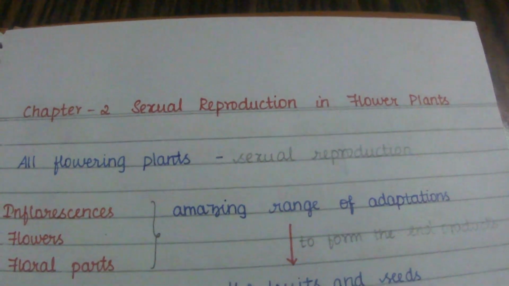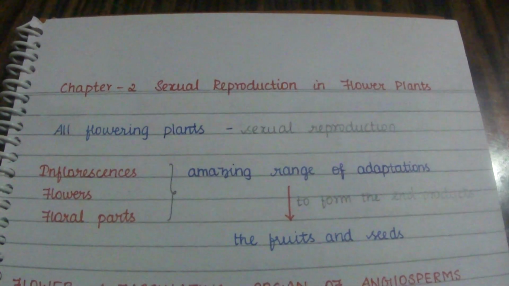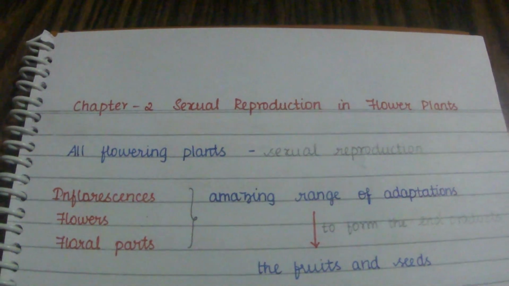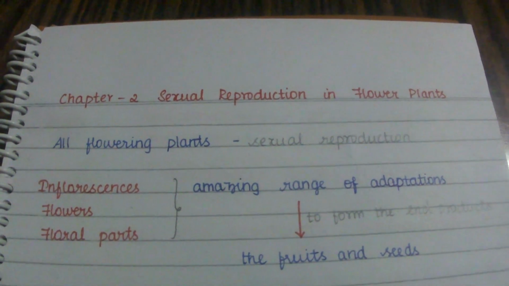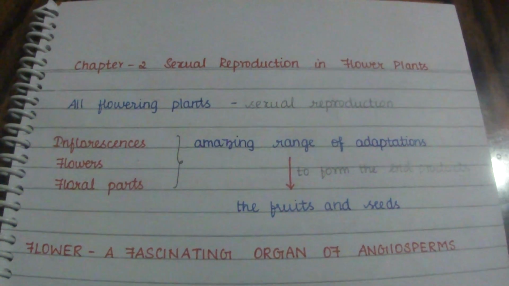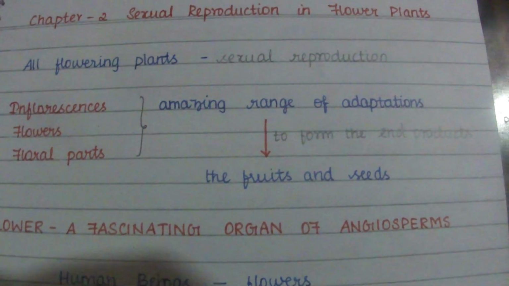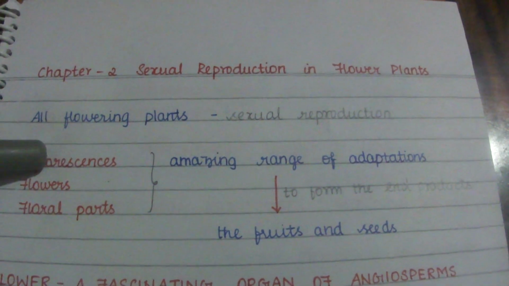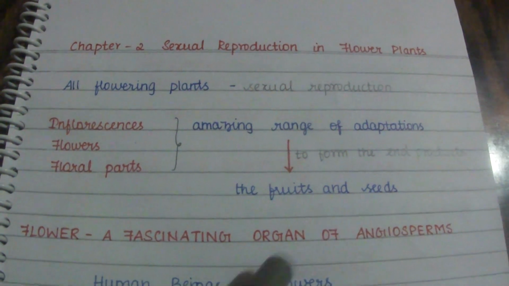So from this we can identify that all flowering plants show sexual reproduction. There is a different diversity of structures of the inflorescence, flowers and floral parts. When we take the inflorescence, flowers and floral parts, there is an amazing range of adaptations to form the end product. So these undergo a range of adaptations and form the end products, the fruits and the seeds.